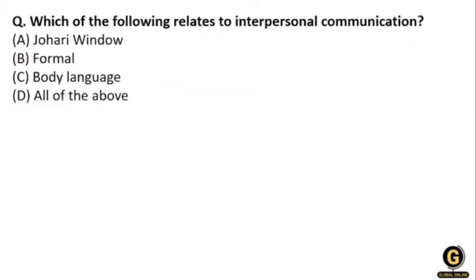Now the next one: which of the following is related to interpersonal communication? Johari window, formal, body language, or all of the above. Interpersonal, not intrapersonal. Intrapersonal means self, and interpersonal means from one person to another person. So what will be the right answer?